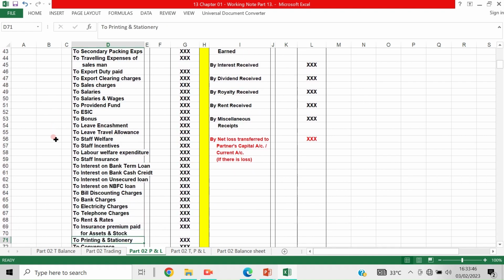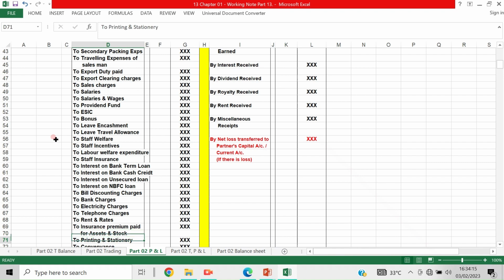for assets, stock, etc. If it is personal, for example a partner's insurance is paid, that will not come here because that is a personal expense. If they have paid it from the company, it should be treated as drawings, and that will not come to the profit and loss account. This one is paid for the company, because the insurance premium paid for stock and assets is an expenditure of the company business.